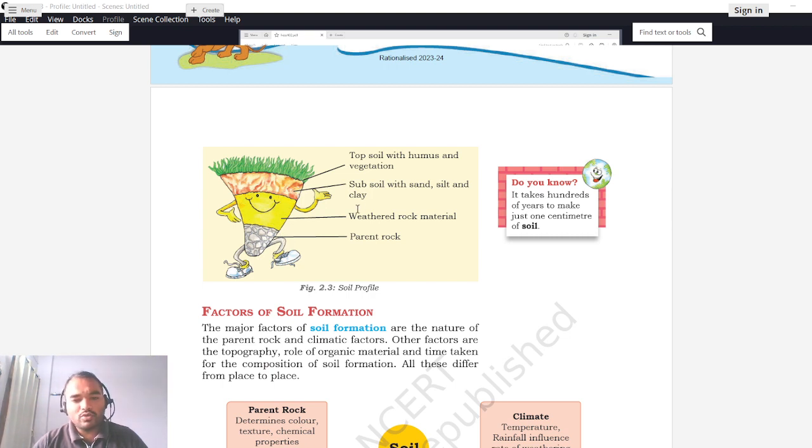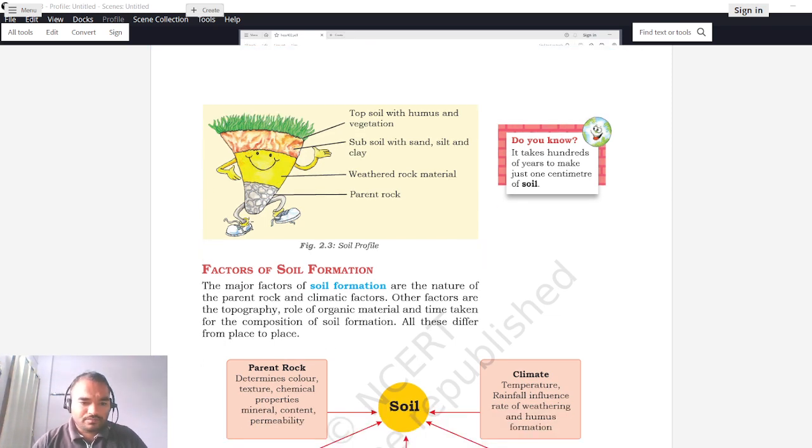Parent rock is below the weathered rock. The weathered rock type can change, and there could be some changes in the composition, but this profile will always be there in any part of the world.